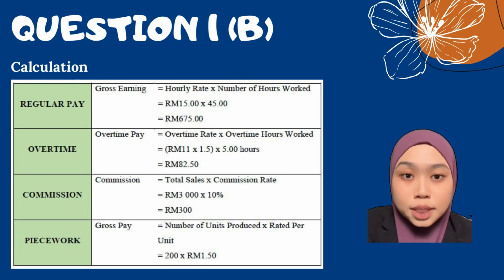The following is the method of calculation to get regular pay or gross earning. The method is hourly rate times number of hours worked. For example, 50 ringgit times 45 hours equal to 675 ringgit.